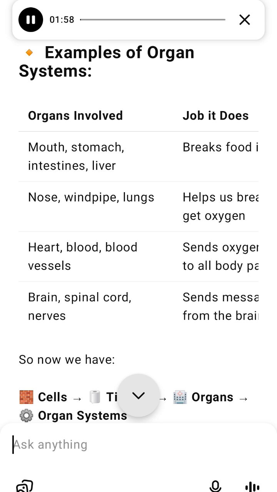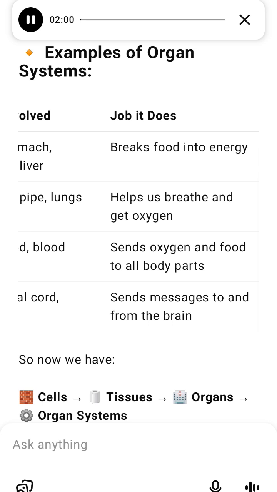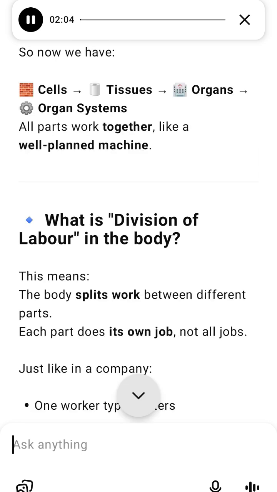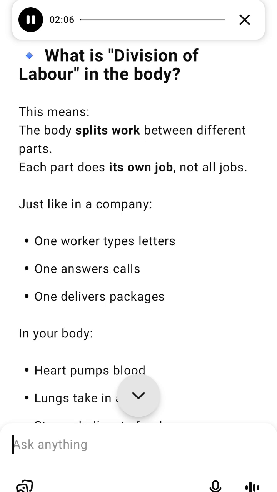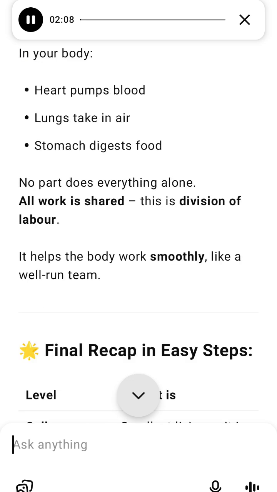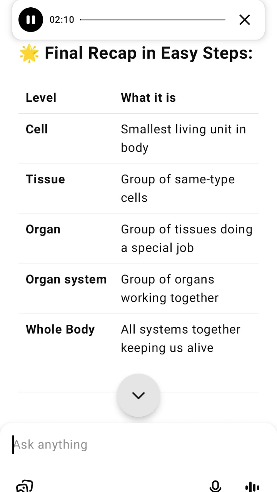4. What is an organ? When different types of tissues come together and work as a team, they form an organ. Each organ has a specific job in the body. Examples of organs, and the job they do. Heart, pumps blood throughout the body. Lungs, help in breathing. Stomach, digests food. Kidney, removes waste from the blood.